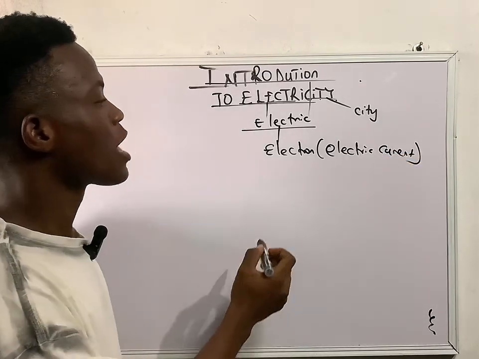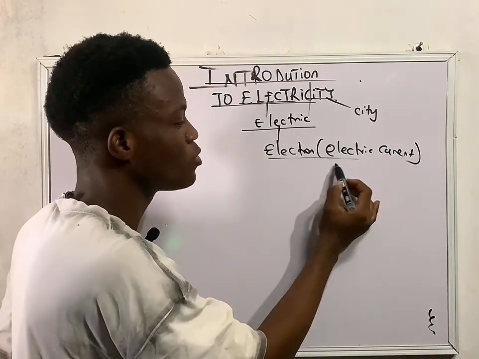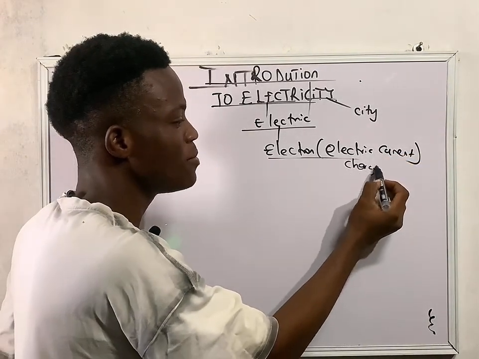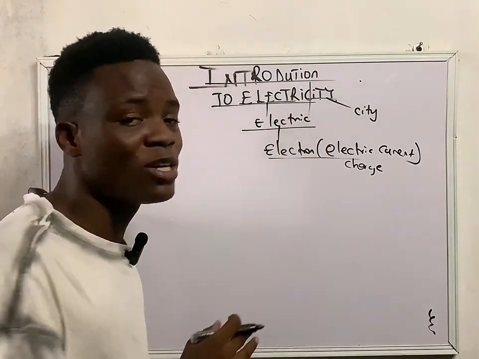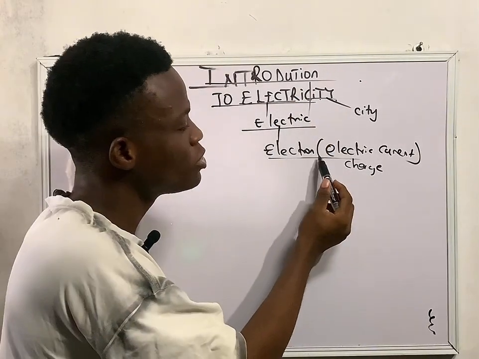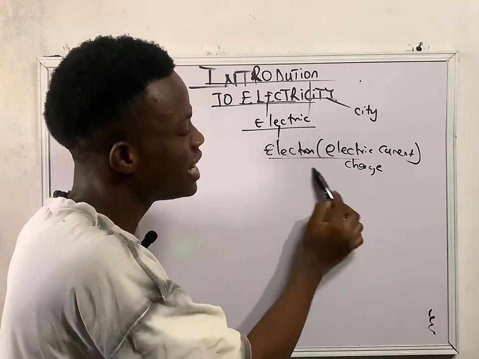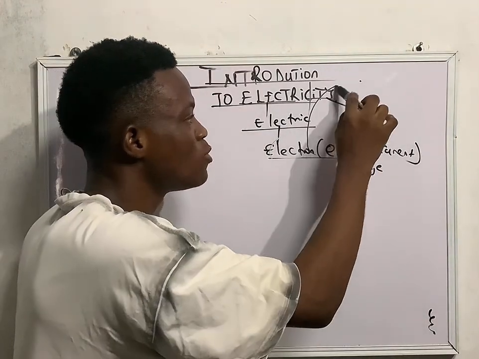Doing that now, I can also call it electric current. That means an electric current can also be called what? It can also be called charge. That means I can say that in general, electricity is a branch of physics that deals with the study of the flow of electric current or electric charge.